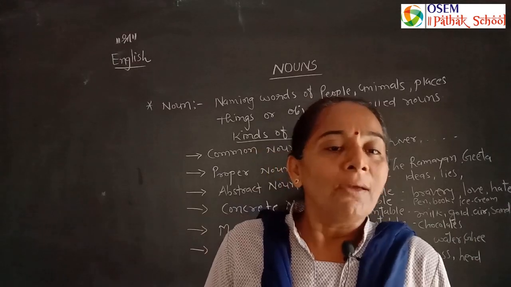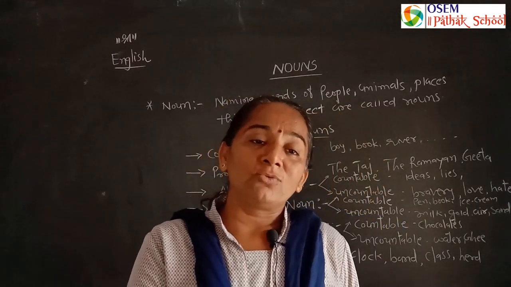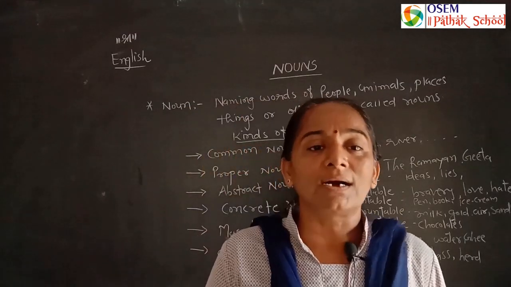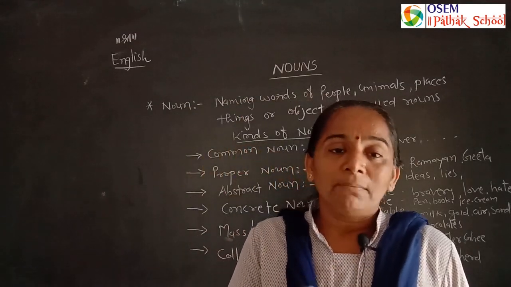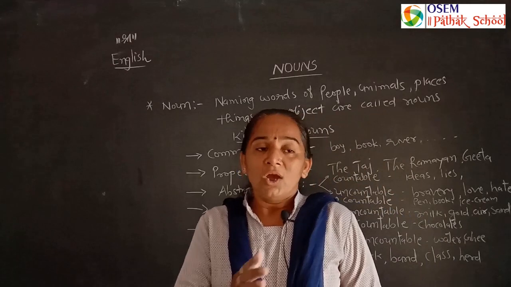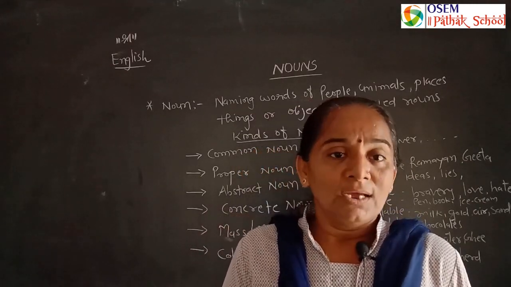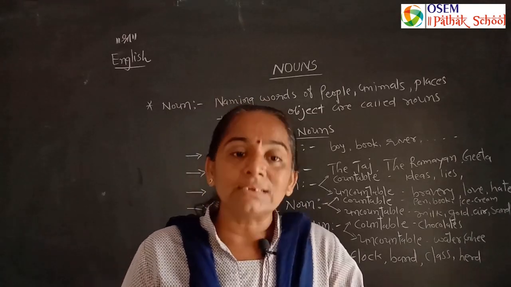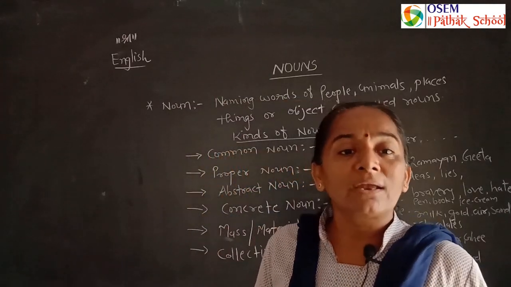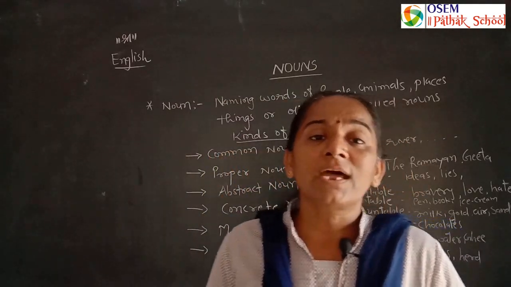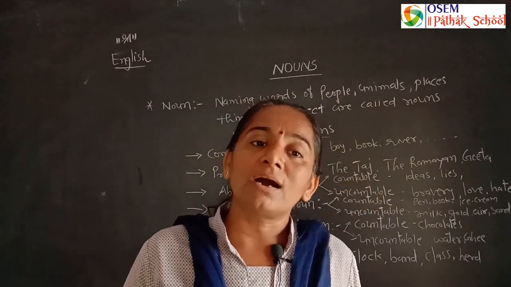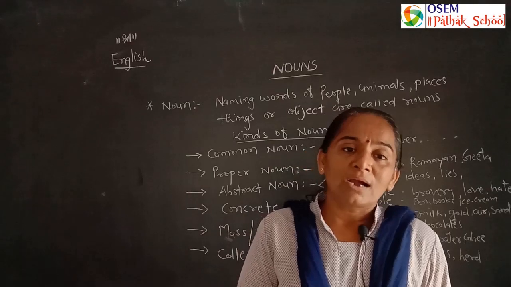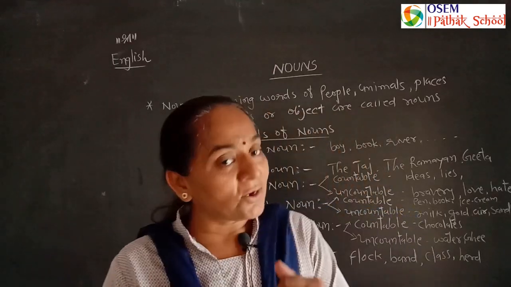We can also say mass noun; it is countable or it is uncountable. Bottles of milk we can count, but milk we can't count. Water we can't count. That is uncountable. Petrol we can't count, but gallons of petrol, gallons of kerosene, bags of rice, bags of wheat we can count. So here in material noun we have two options: countable material noun or uncountable material noun.